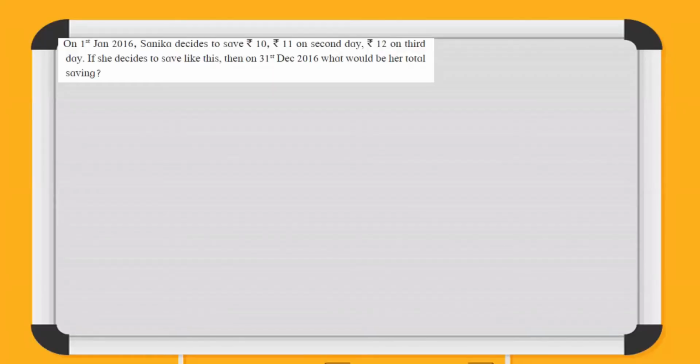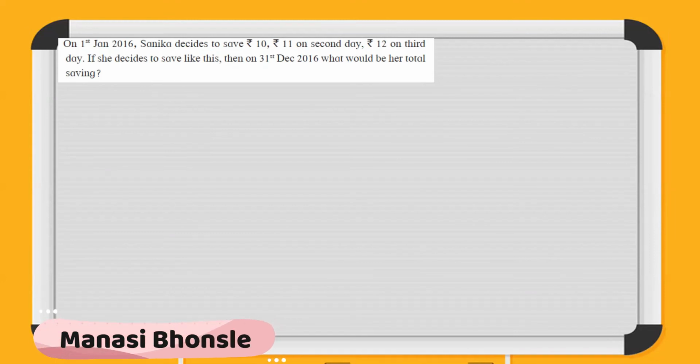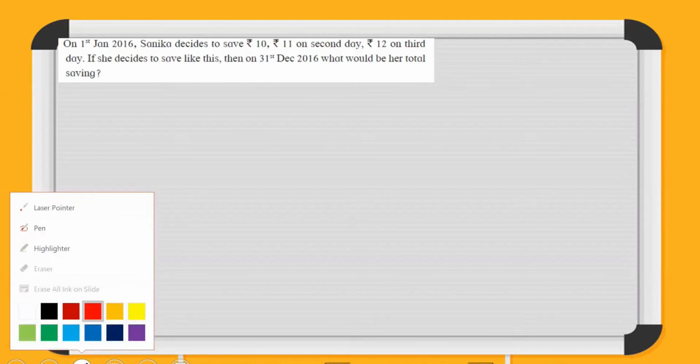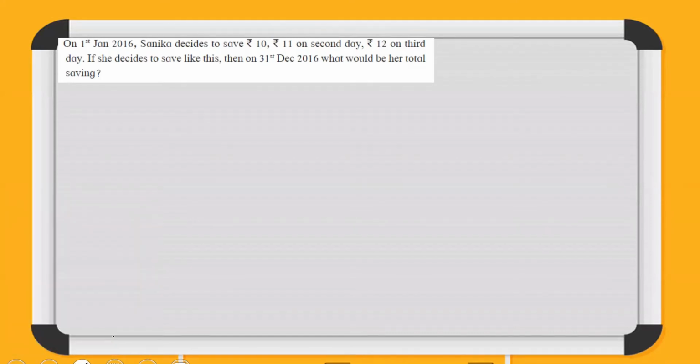Question number 1 says, on 1st Jan 2016, Sanika decides to save rupees 10, rupees 11 on the second day, rupees 12 on the third day. If she decides to save this till 31st December 2016, what would be her total saving? Okay, so let us start from when it has started.